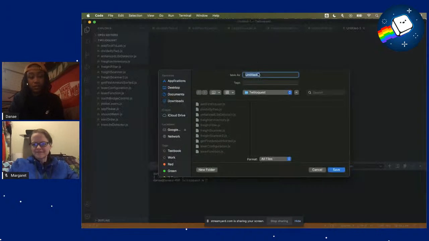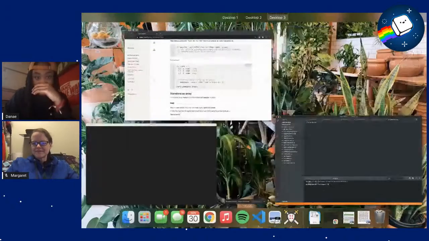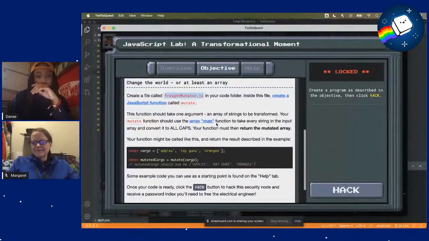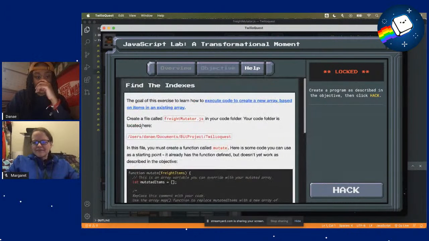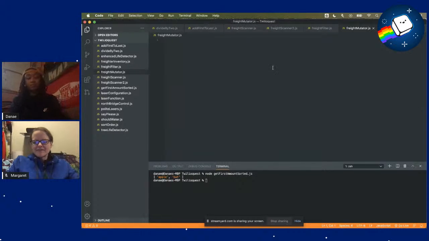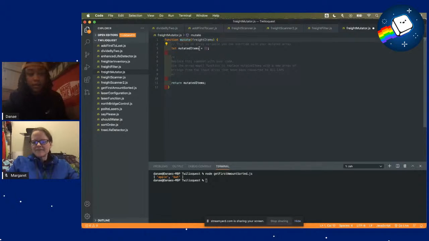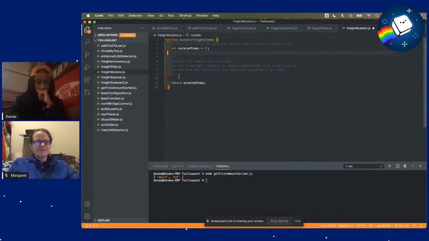Mutator. Oh, okay. So we're creating a function called mutate. I'll use this again. I like this. This is very helpful. So we have our function mutate that takes in an array of write items, and this is where we'll use this variable here. We'll use this array to save our mutated array, and then we'll return that.